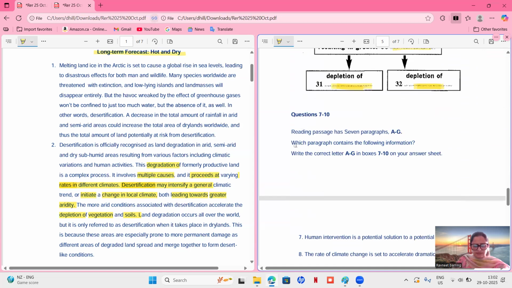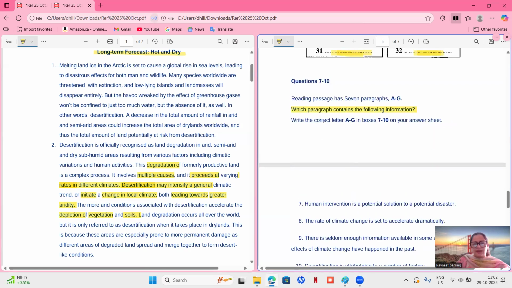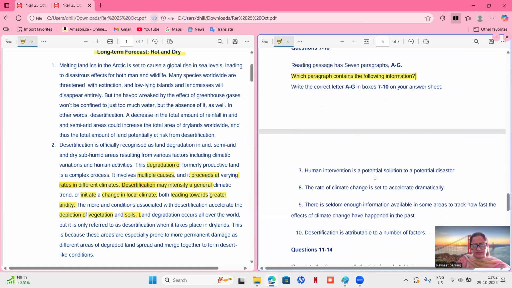Let's see, another thing is which paragraph contains the following information. So we have already read paragraph 1 and 2. Let's see if we are able to find any one of these. This says which paragraph contains the following information, so this is a sentence, and they are saying in which paragraph this sentence is there. Human intervention is a potential solution to potential disaster. So they are talking about disaster, that is desertification, a bad thing, but they're not talking anything about solution. So solution is probably in the last paragraph or the second last, and they're not talking about human intervention.